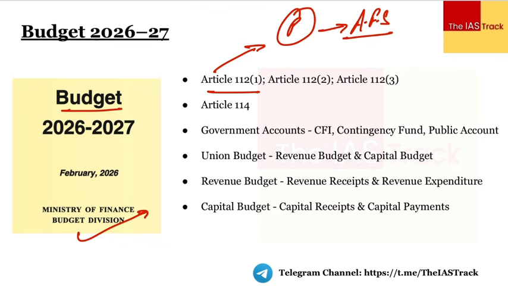Then we have the next article, which is Article 112 subclause 2, which basically says that the estimates with respect to the expenditure shall show separately the expenditure which is charged and the expenditure what we call as other expenditure. तो जो आपके expenditures हैं वो आपको दो तरीके से दिखाने पड़ेंगे. You'll have to show in two ways. One is the charge expenditure and the other would be the other expenditure.